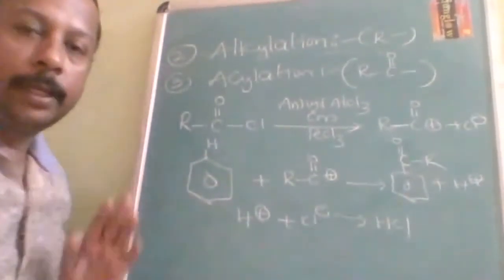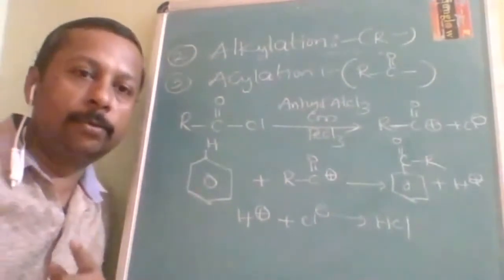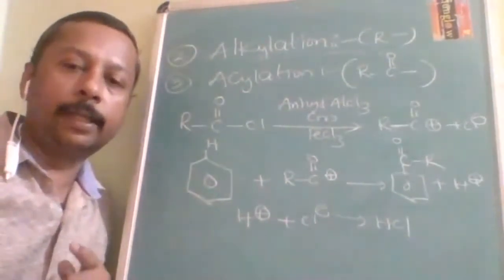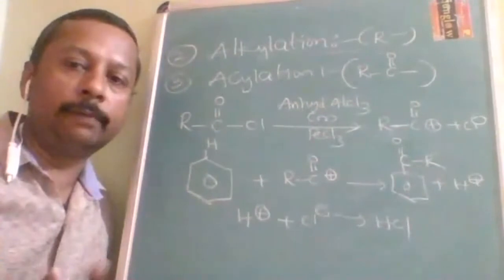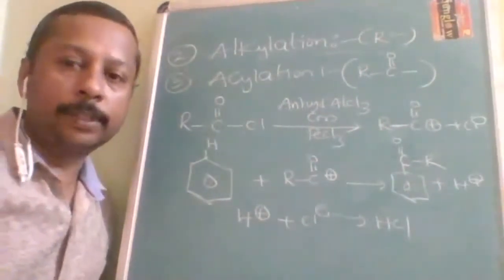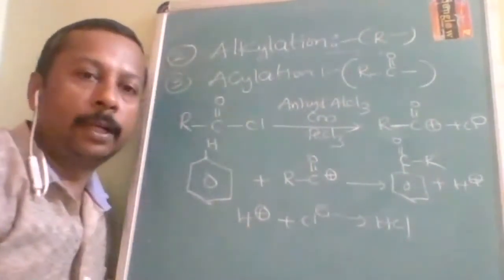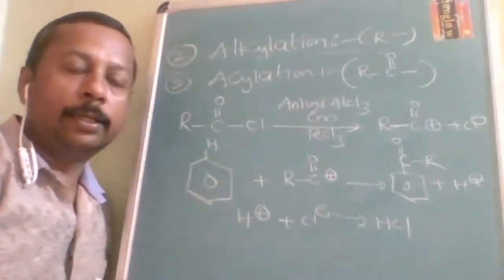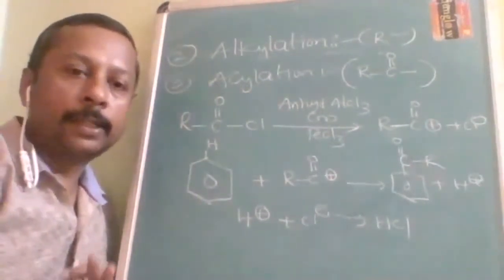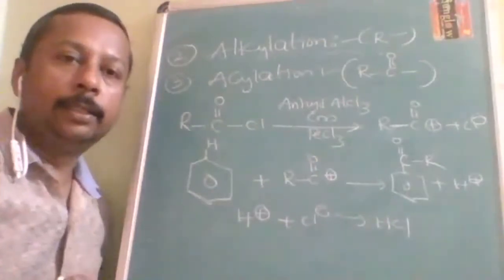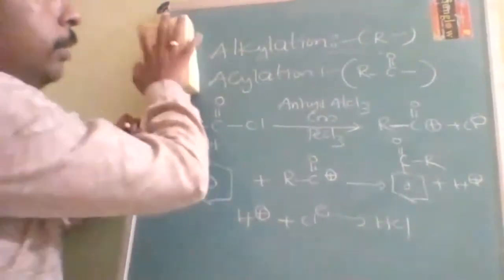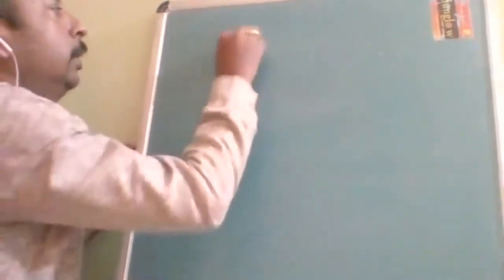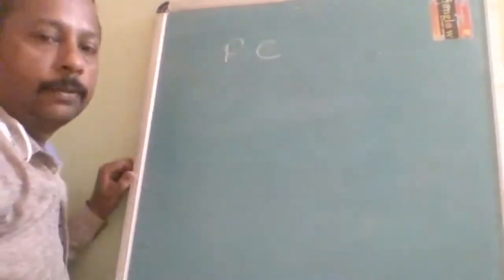So three reactions. Only the first reaction took time. If you understand the first reaction, all other reactions are very, very easy. So first, main attention you require. In organic, the initial starting will be hard. If you start understanding, then it is easy to solve the questions further. Alkylation and acylation are combinedly called Friedel-Crafts reactions.